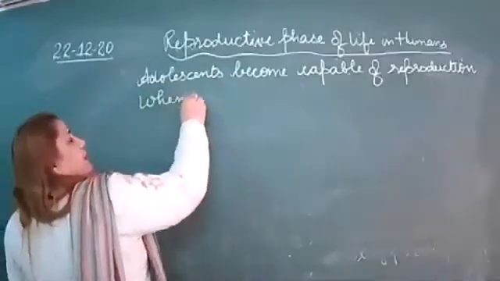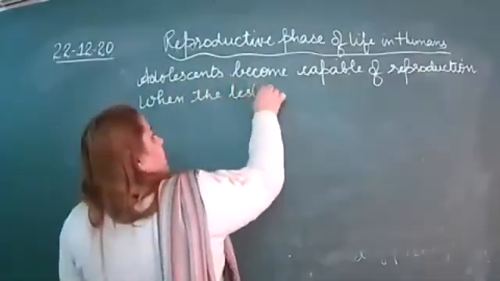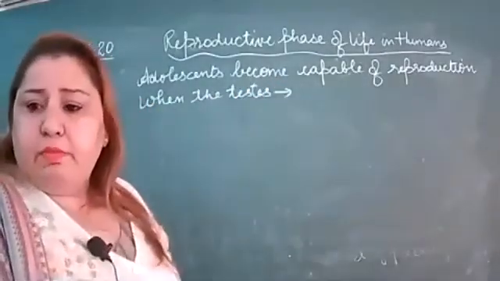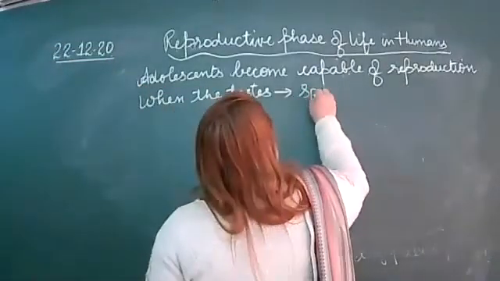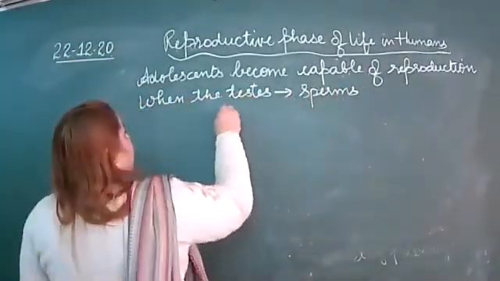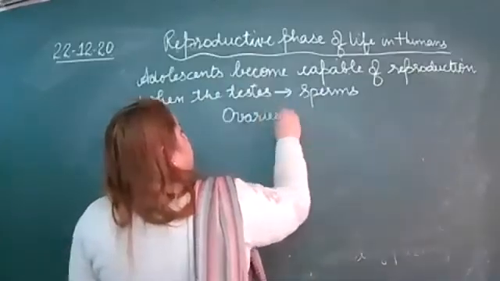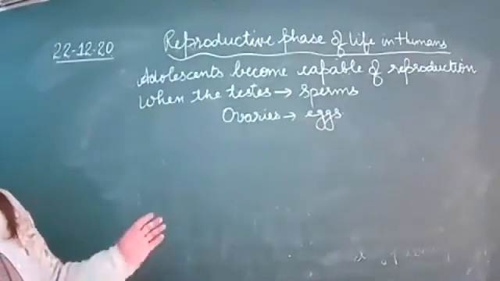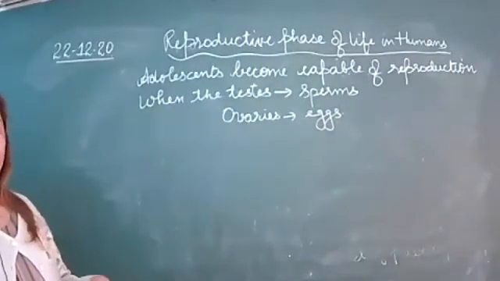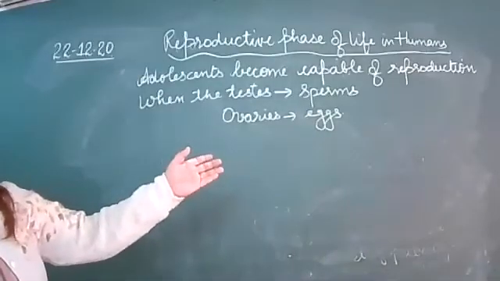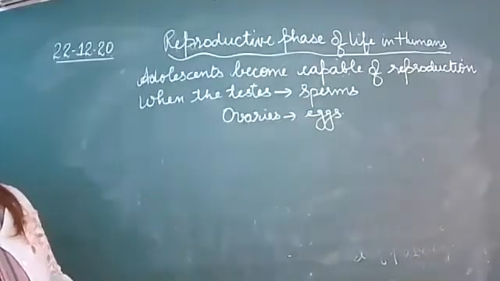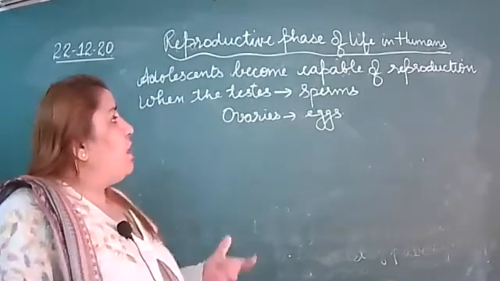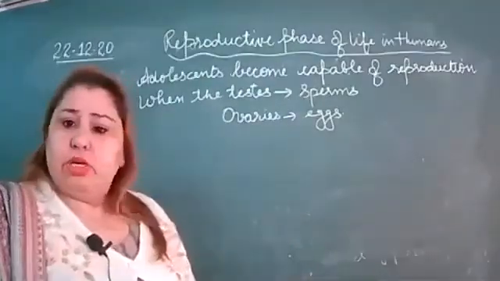When the testes start to produce sperms, and the ovaries start to produce the eggs or the ovum. That means adolescents become capable of reproduction when the testes start to produce sperm and ovaries produce the eggs. So the reproductive phase starts at the adolescence age, right?